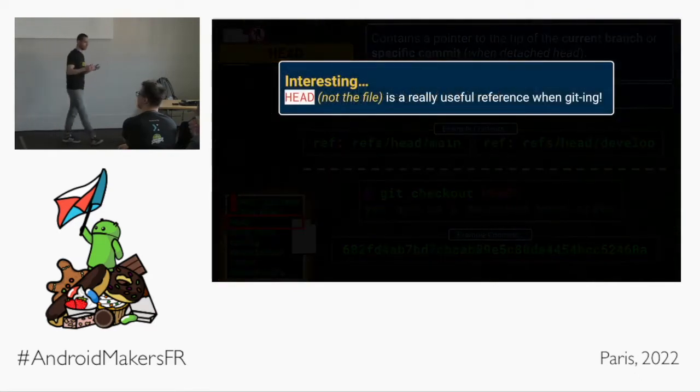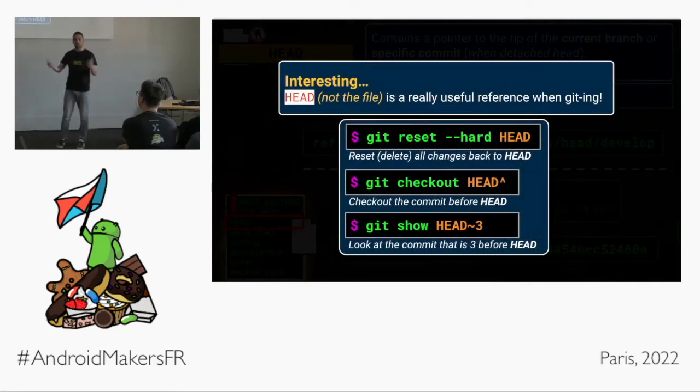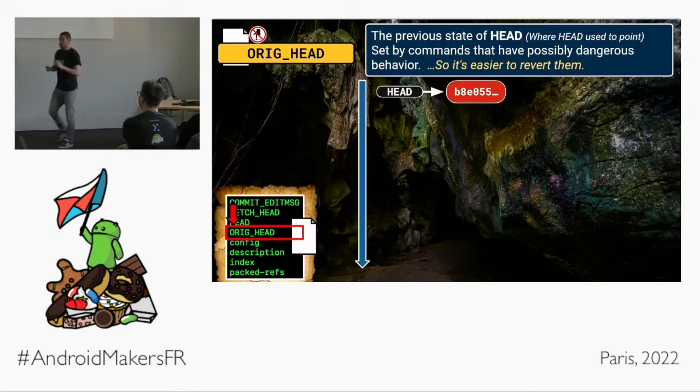Interestingly as well, head, the file, can also be used as a reference in Git commands. So you can use head to say where I am now. The commit, the thing that I'm pointing at right at this moment is head. But more interestingly, you can use little annotations behind head to say some commits in the past from where I am now. So if I use a little caret thing after head on that second line, oh goodness gracious me, little caret thing after head, that means head, where I am now, but -1. So one commit, the commit before where I am now. That's kind of cool. And what about this tilde thing? You can do tilde and X, some number, to say that many commits before where I am now. Nice. Useful. Probably.